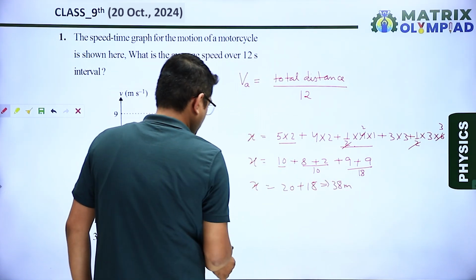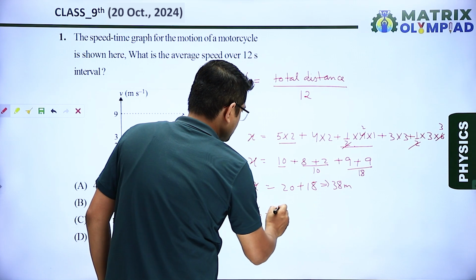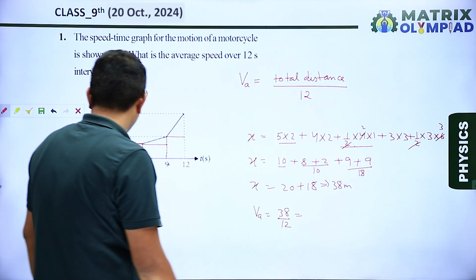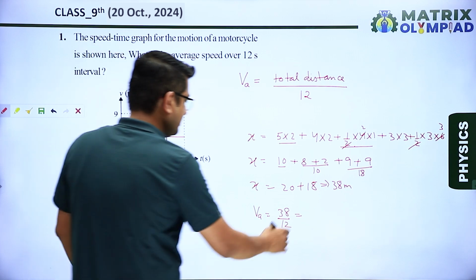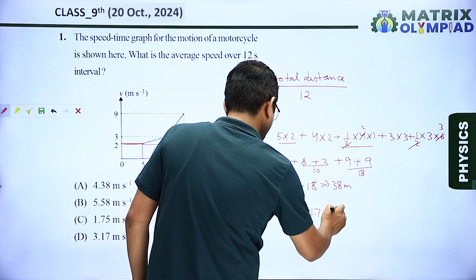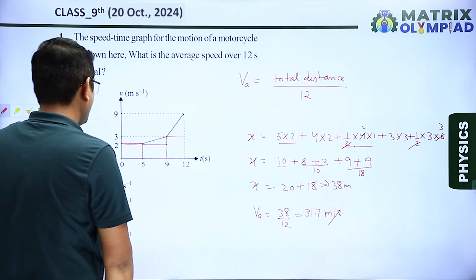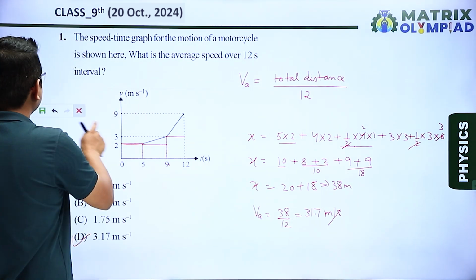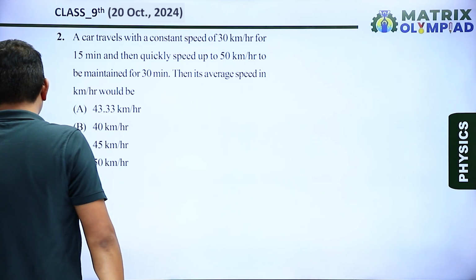Okay, so from this formula, average speed is equals to 38 divided by 12, which is nearly equal to 3.17 meter per second. So our correct answer is option D. Okay. Next question. Question number 2.